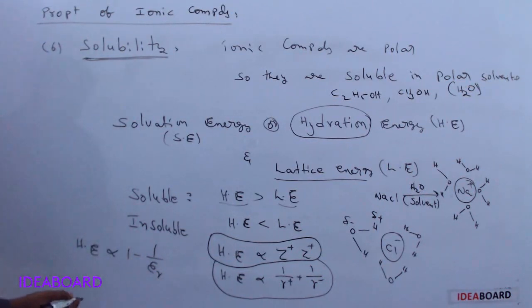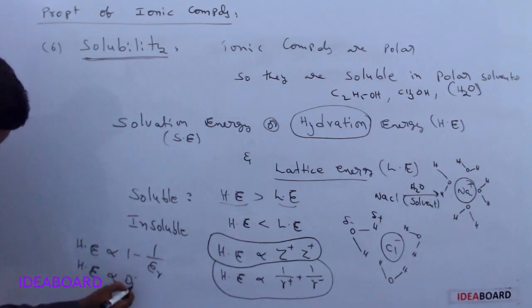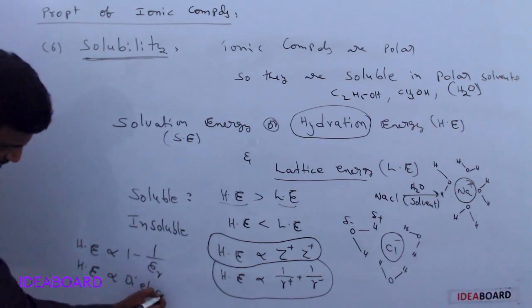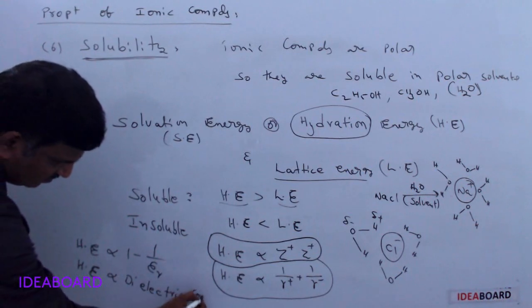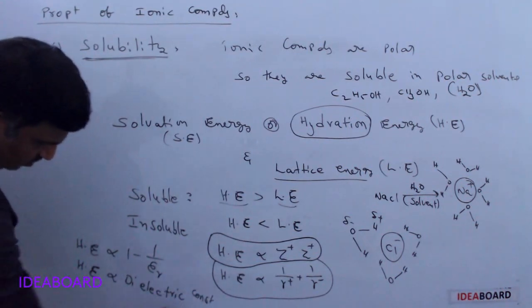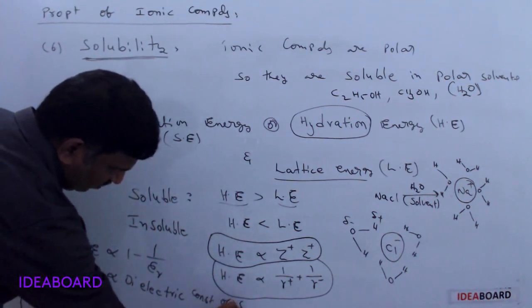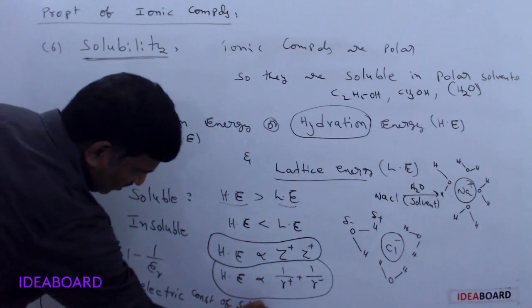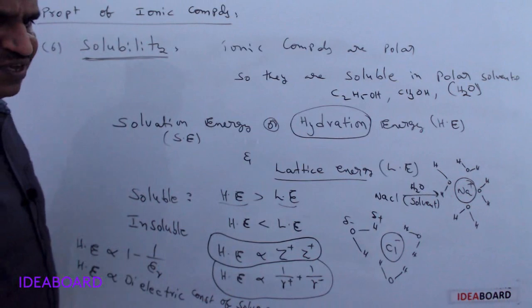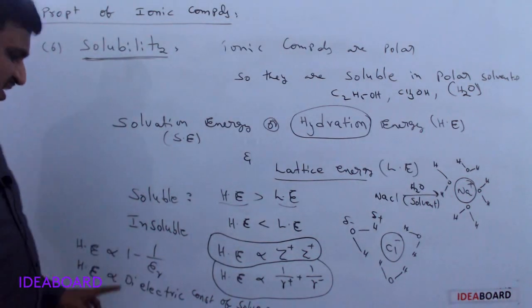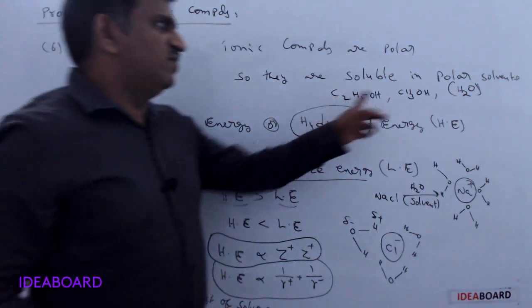Epsilon r means the dielectric constant. I can simply say hydration energy is directly proportional to the dielectric constant of the solvent. What is the dielectric constant of a solvent?